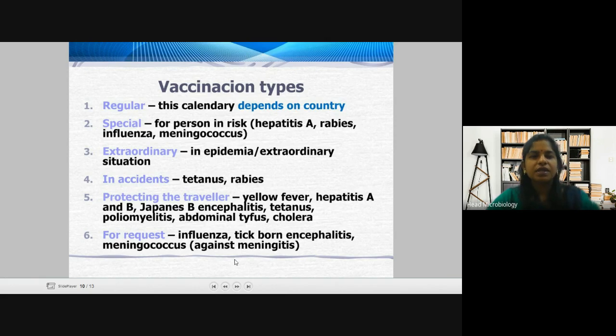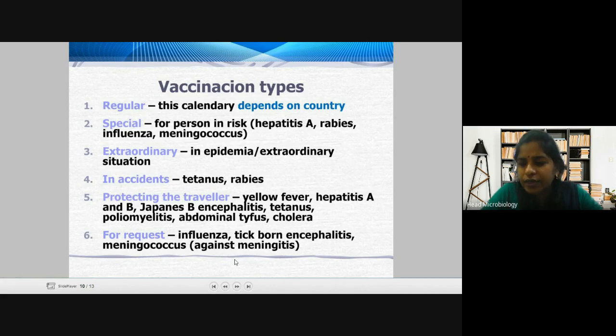So regular: this calendar depends on the country. In a few countries, it doesn't happen in our country, but in the US and elsewhere, they follow a schedule, and every year they give vaccines for pneumonia and flu to their people. The common man is injected. Like now we have started giving the vaccine for corona over here, but in the US they commonly have a vaccine list which is administered to every individual. So that is the regular calendar type.